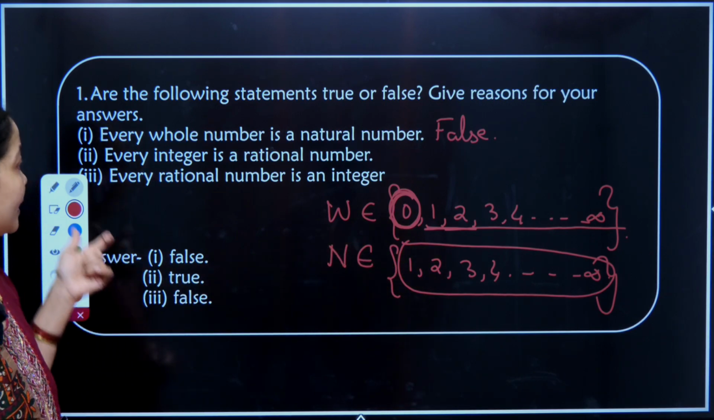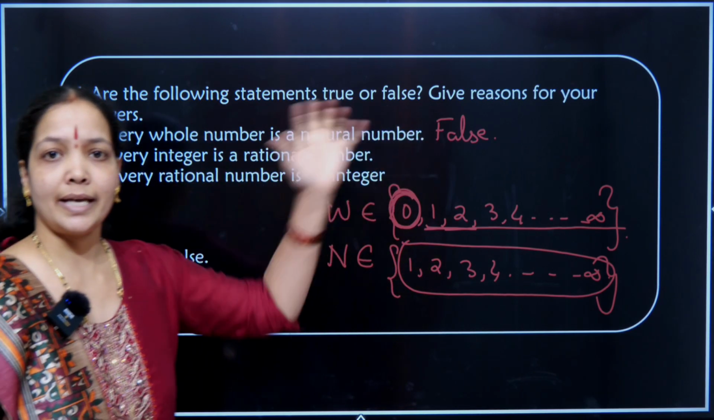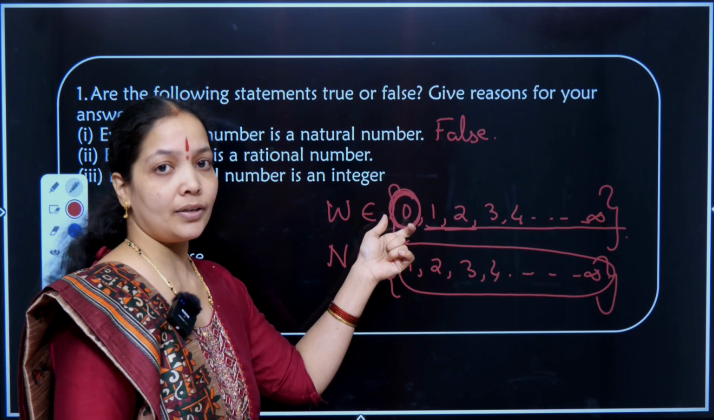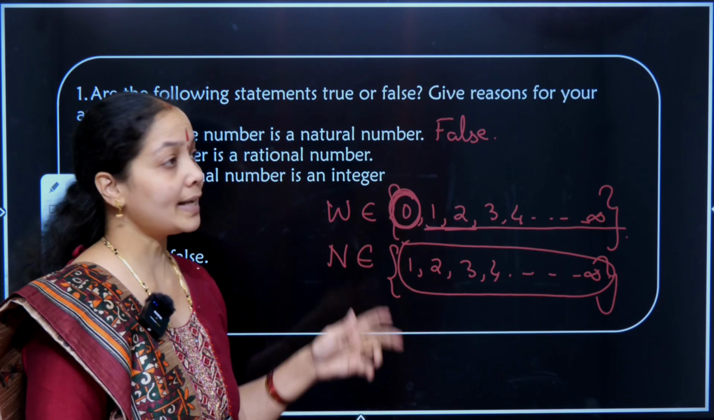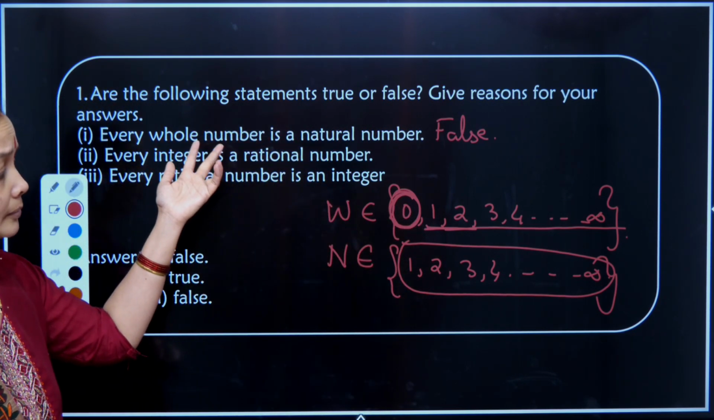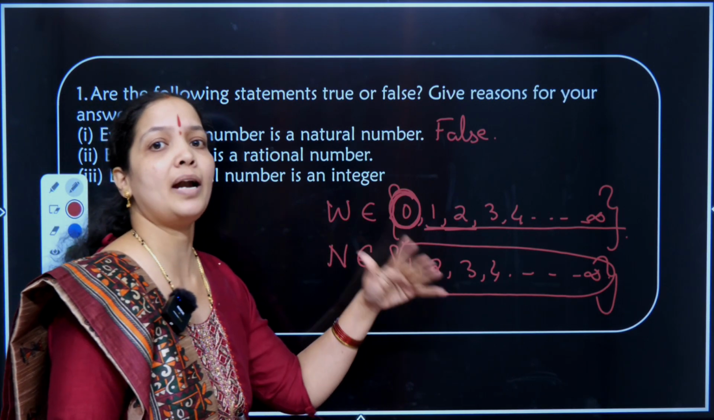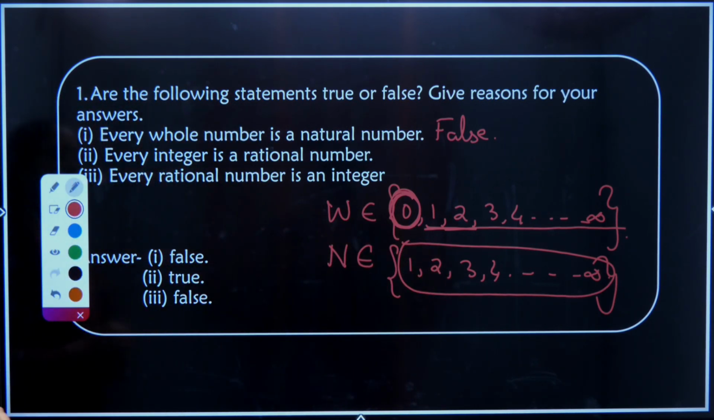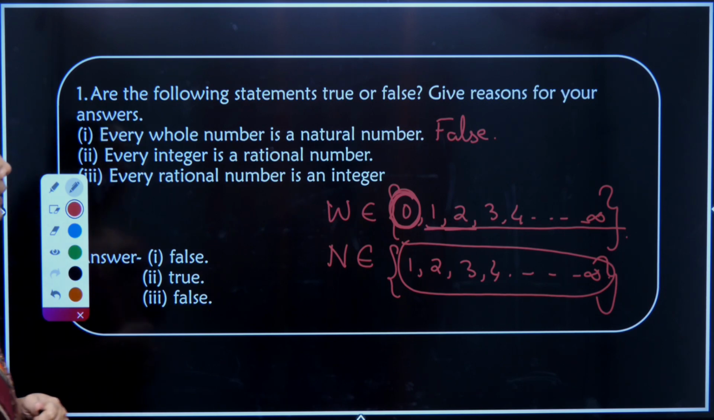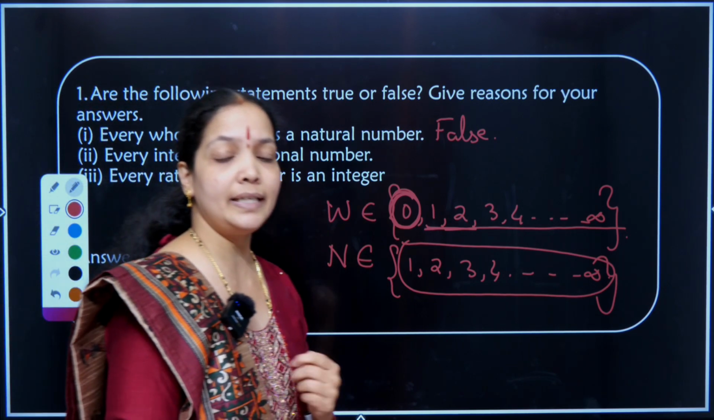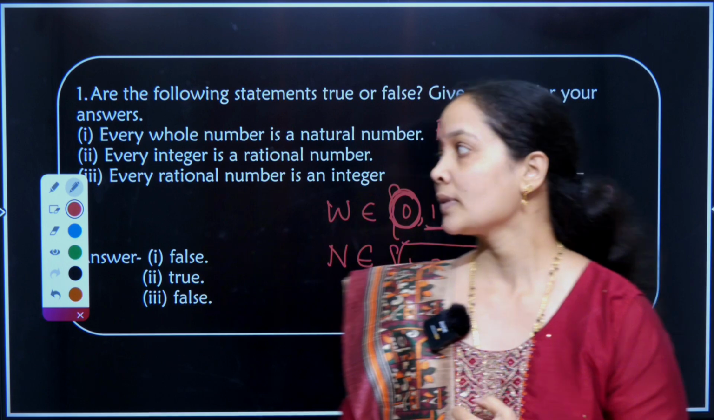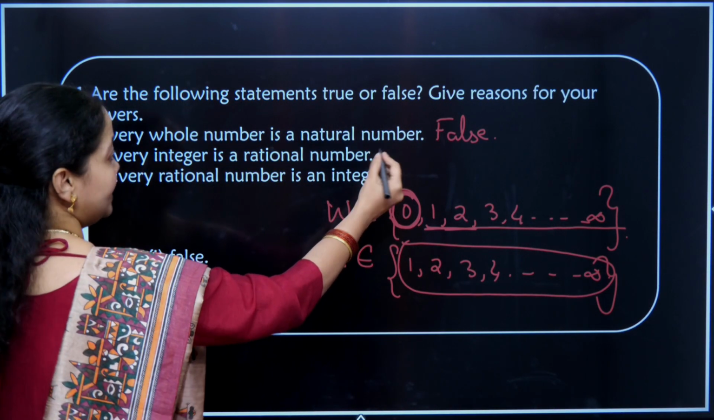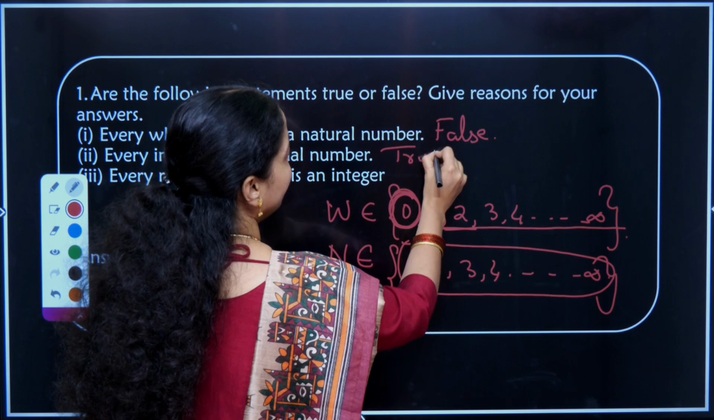Therefore, I can't say that every whole number is a natural number. Please keep in mind that 0 is not a part of the natural numbers. I can reverse this statement and say every natural number is a part of whole numbers. Yes, it is true. Coming to the next one: every integer is a rational number. Yes, I'll say this statement is true.